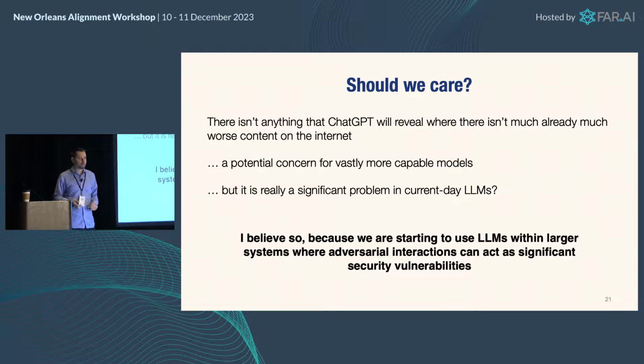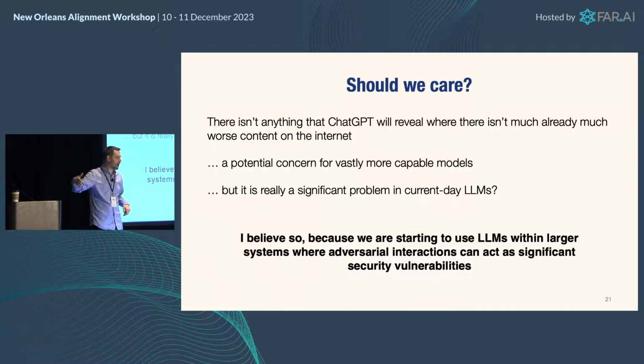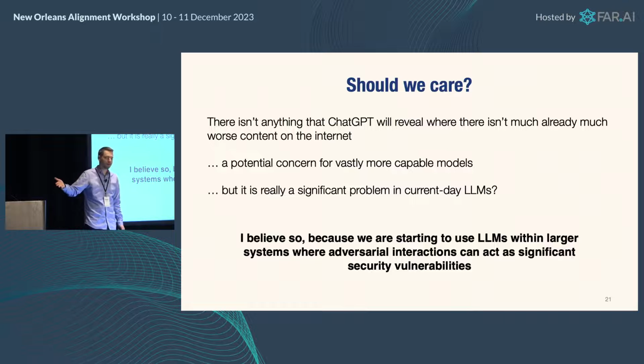And the point I'm going to make is, I think even with current LLMs, this is a problem. It's not so much a problem for chatbots, I will admit. I mean, you have to get the chatbot to try to tell you something bad, or try to be mean to you, or whatever else. But we are not just using LLMs in chatbots.